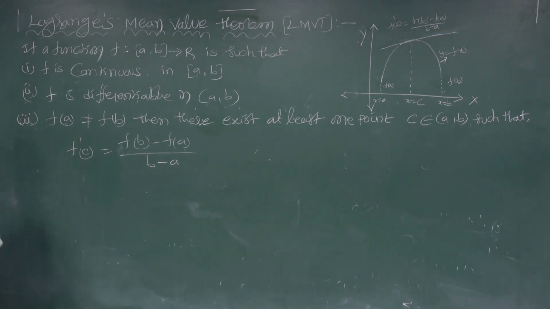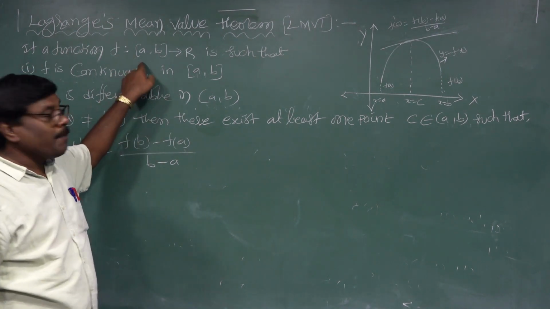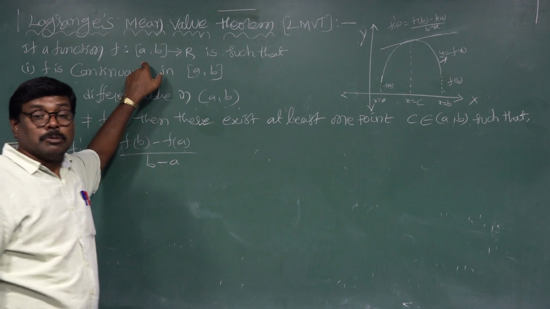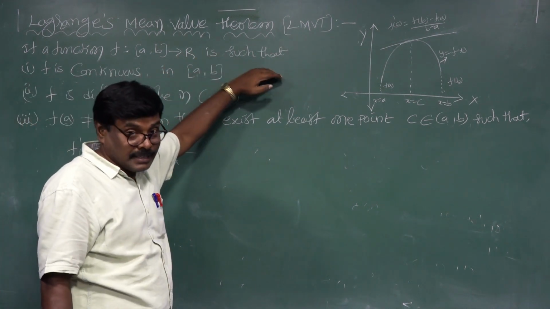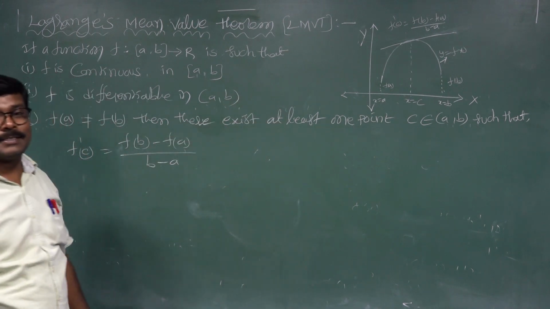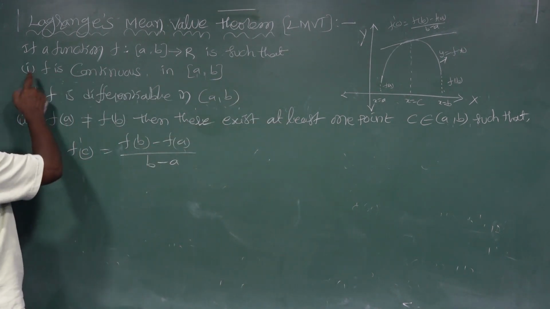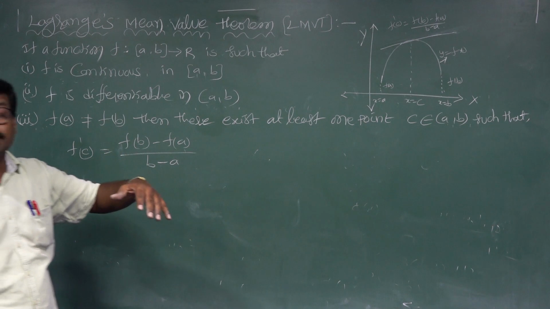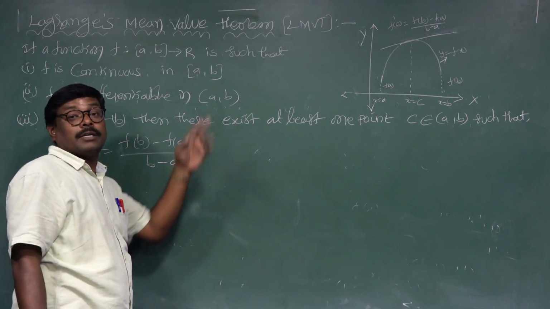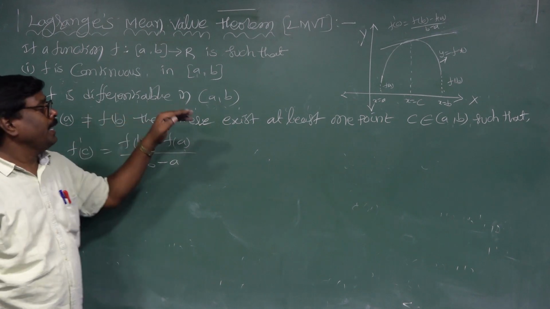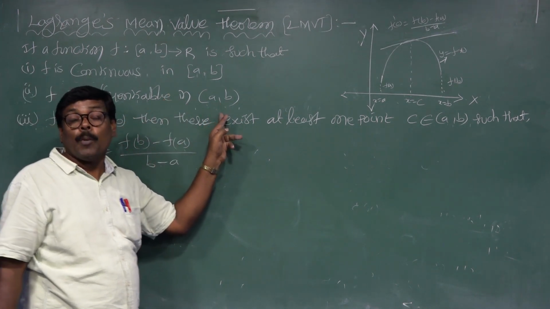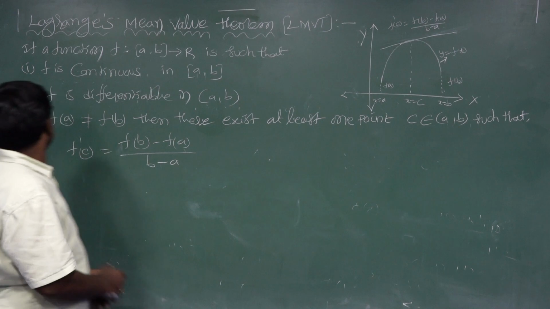If a function f mapping closed interval a comma b to R is such that it satisfies three conditions. The first condition: f is continuous in the closed interval a comma b. Second: f is differentiable in the open interval a comma b.